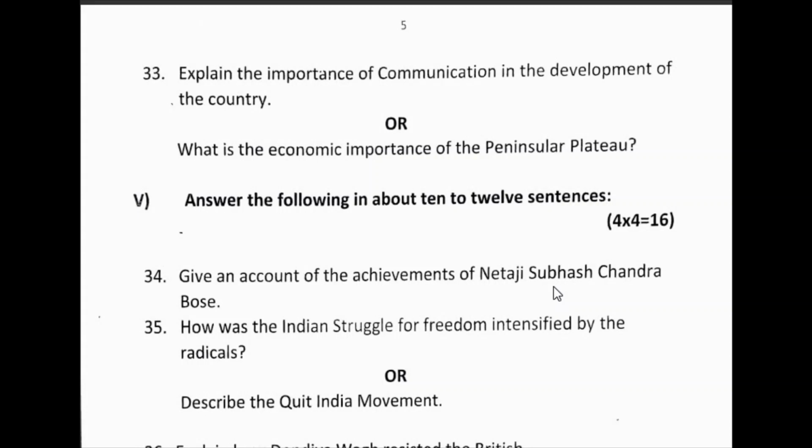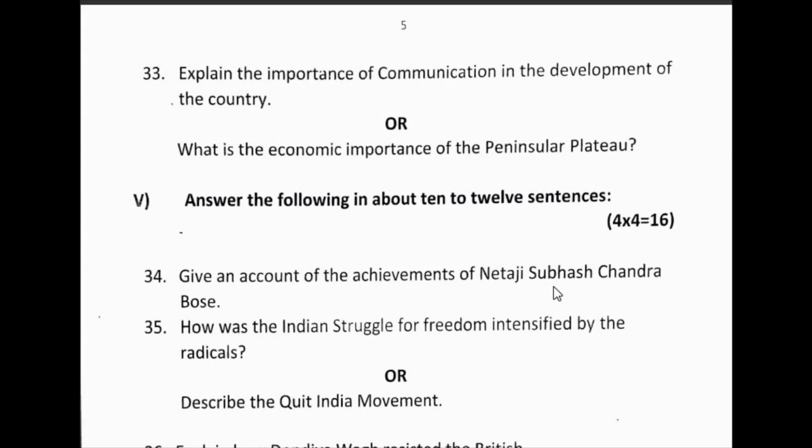He gave a speech on Azad Hind Radio, and he went to Japan and there met Rash Behari Bose. There he established the Indian National Army, INA, and its women's wing, the Jhansi Regiment, whose leader was Captain Lakshmi.